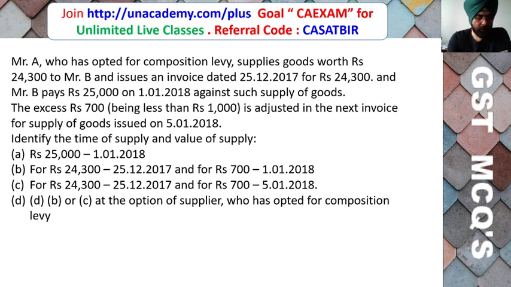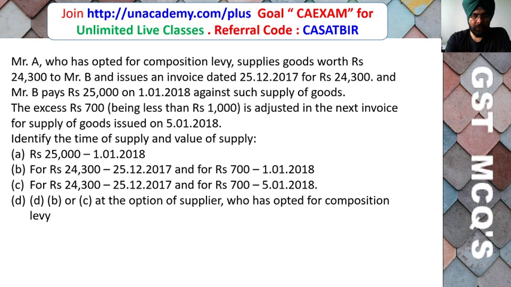So next question. Mr. A, who has opted for the composition scheme, supplies goods worth ₹24,300 to Mr. B and issues an invoice on 25th December 2017 for ₹24,300, and Mr. B paid ₹25,000 on 1st January 2018 against the supply of goods.